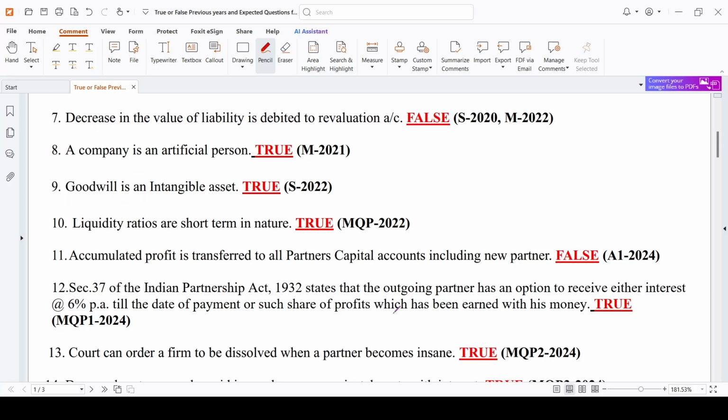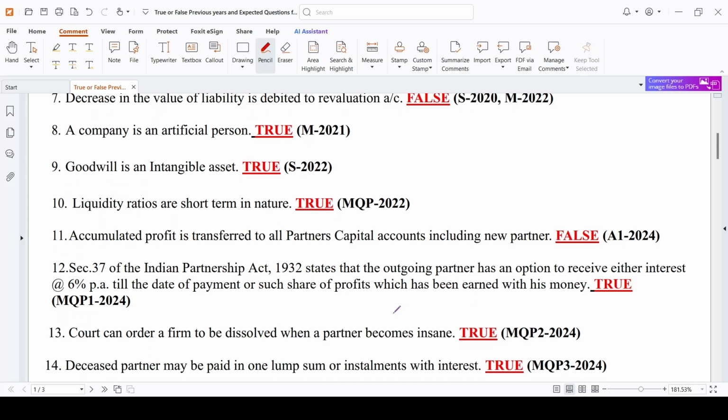Accumulated profit. Accumulated profit is nothing but the profit which is earned during the previous years is transferred to all the partners capital accounts including the new partner. See here, if a new partner comes, that is nothing but admission. In admission, whatever the reserve fund or whatever the profits, everything will be distributed only among the old partners in their old profit sharing ratio.